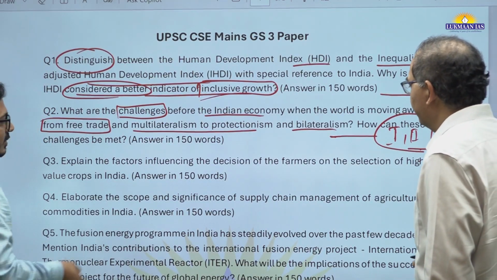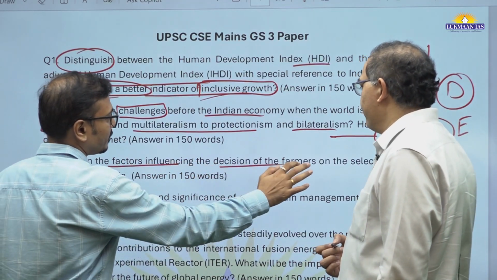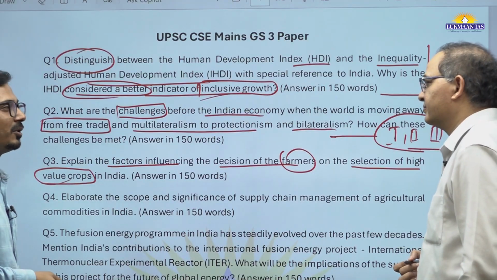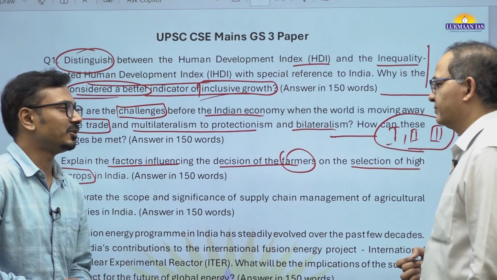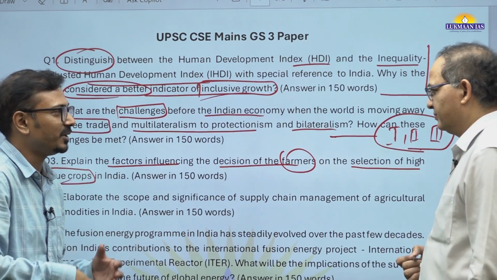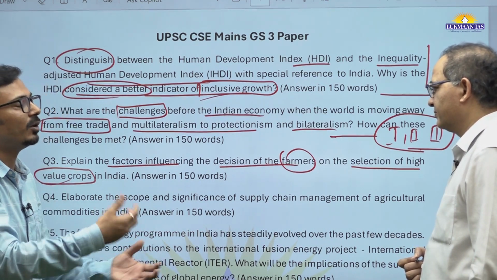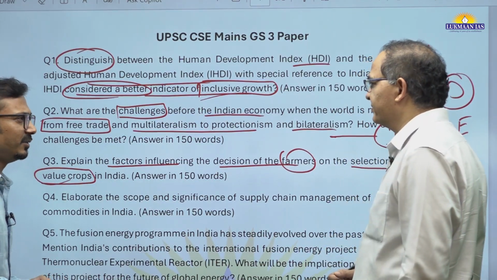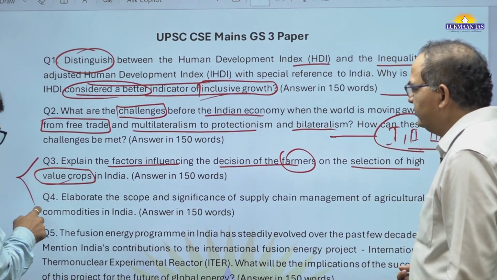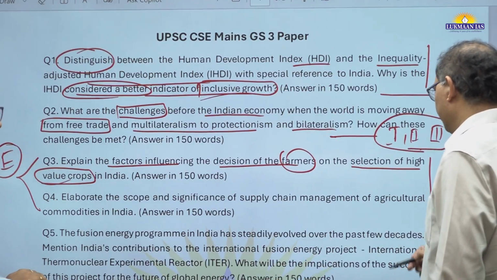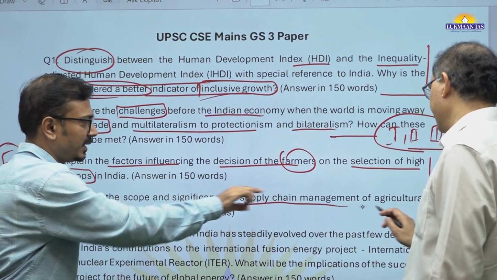Next question is factors influencing the decision of farmers on selection of high value crops. High value crops generally means plantation crops, horticulture crops, which have a longer gestation or harvest period, but they yield more income to the farmers. It is a basic question. These two agro-economy related questions are very basic, and that's why we can keep them on the easier side. Supply chain management has been quite a syllabus topic.